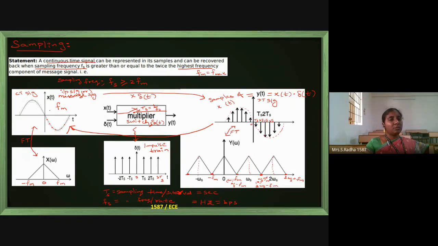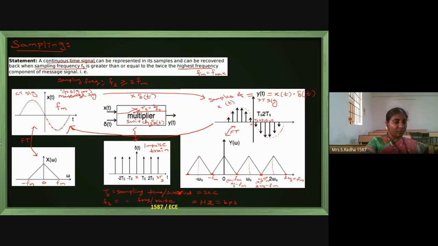And now the input message gets multiplied with the switch, and only the height of the message is kept, the outward shape will be the same. Only at ts, 2ts, whatever height is there, that comes at the output. These are samples of x of t. The samples of x of t are named y of t. It comes by multiplying x of t and del of t, because this is a multiplier.